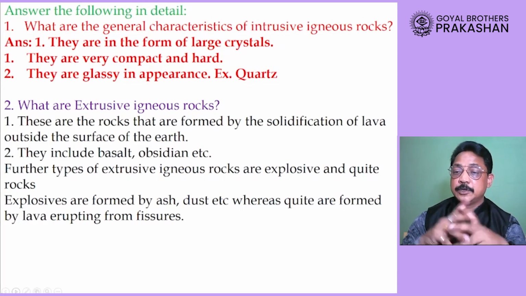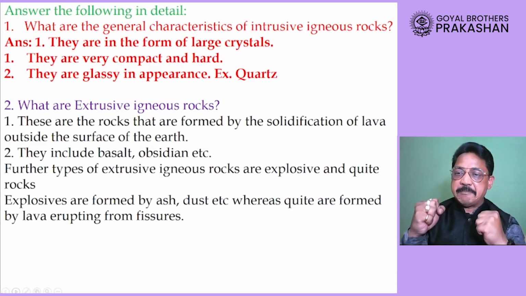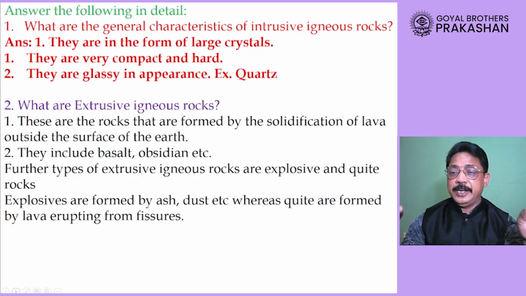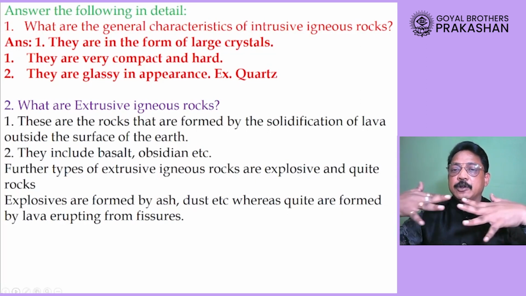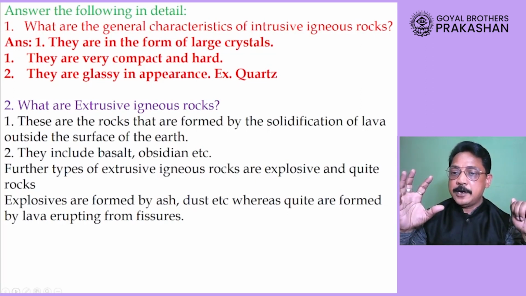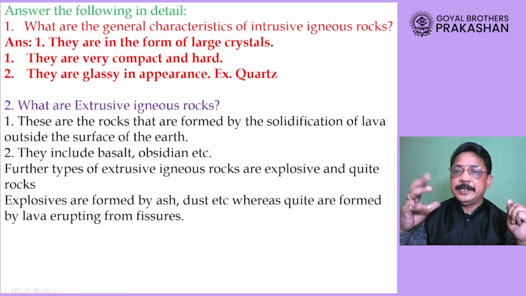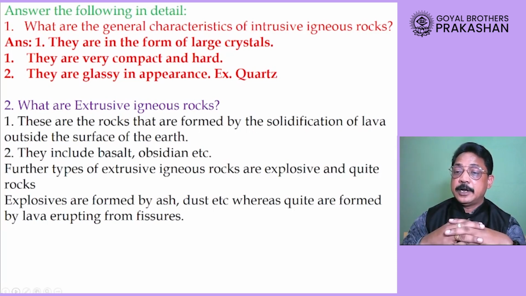Point number 2, they are generally very compact because it has taken a very long period of time for getting crystallized. So enough time is there for an interlocking system. So they are very hard and compact. And point number 3, they appear glassy, they appear shiny in appearance. Example, quartz. Second example I already gave you, that is granite.